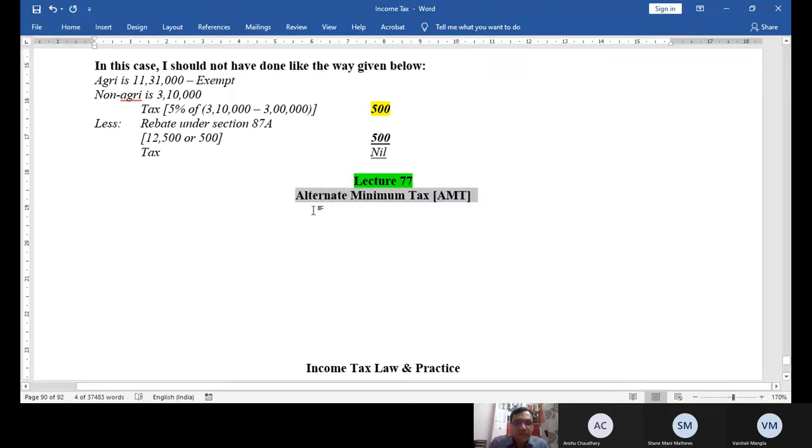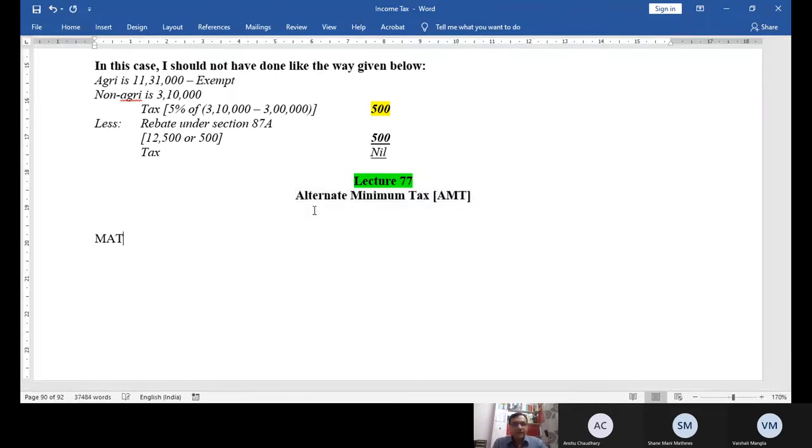So I'm not discussing AMT. I'm discussing MAT, which is applicable to companies. AMT is not applicable to companies. You must remember it. But MAT is an old provision. AMT came just some years ago. AMT not applicable to companies.